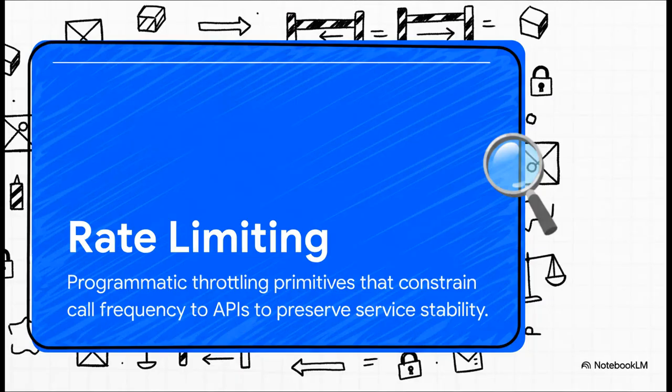First up, we've got rate limiting. The best way to think about this is like the traffic light system for our digital world. It controls the flow of requests and actions, and it's absolutely crucial for preventing any single agent from just overwhelming a service with way too many requests all at once. Without it, you get digital gridlock and system crashes. So rate limiting keeps the traffic flowing smoothly and safely across the whole network.